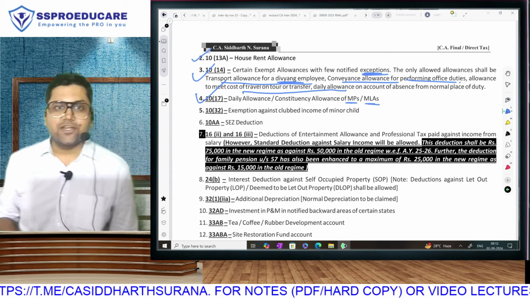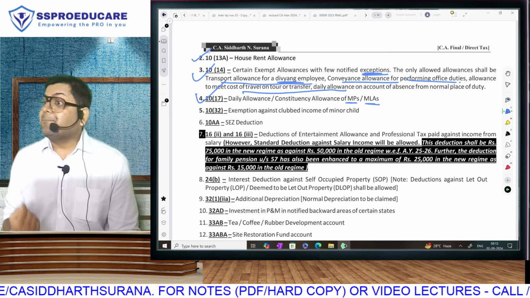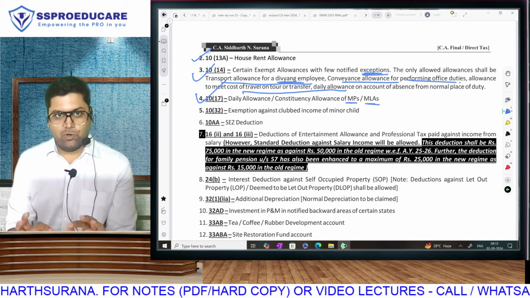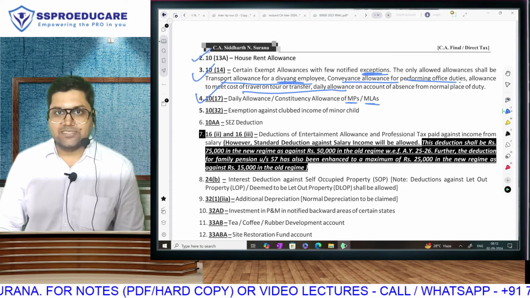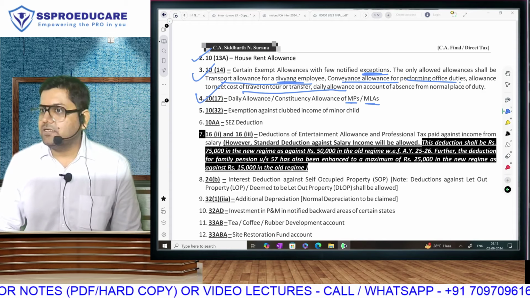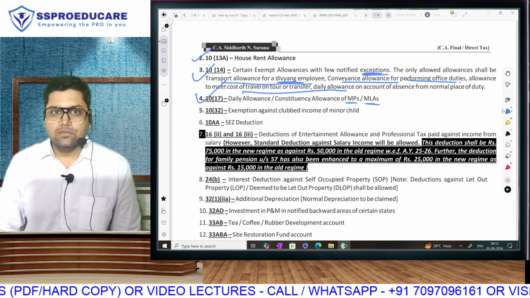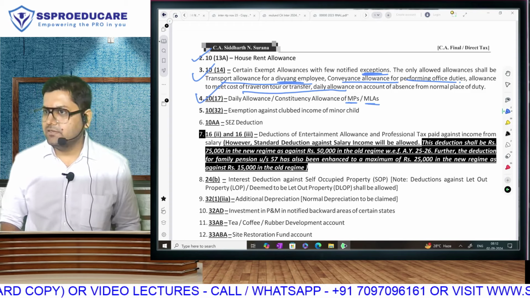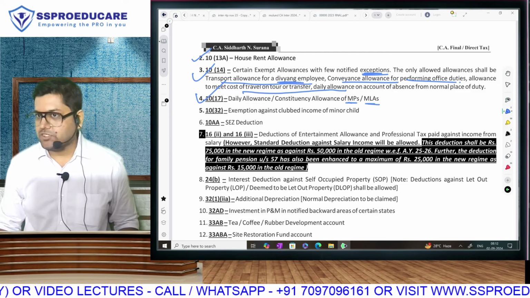When we talk about constituency allowance, first of all, what do you mean by constituency? The place from where you win elections is your constituency. For example, South Bombay is the Lok Sabha constituency of Mr. Arvind Sawant. Varanasi is the Lok Sabha constituency of Mr. Narendra Modi. Wayanad in Kerala is the Lok Sabha constituency of Mr. Rahul Gandhi. Gandhinagar is the Lok Sabha constituency of Mota Bhai. The place from where you win elections is your constituency.